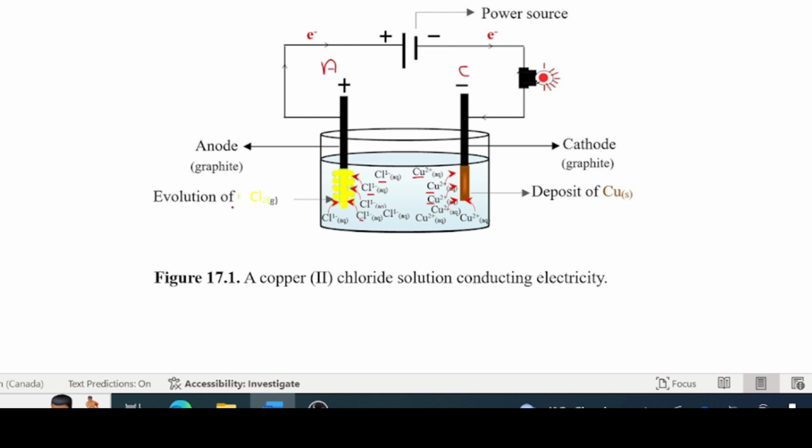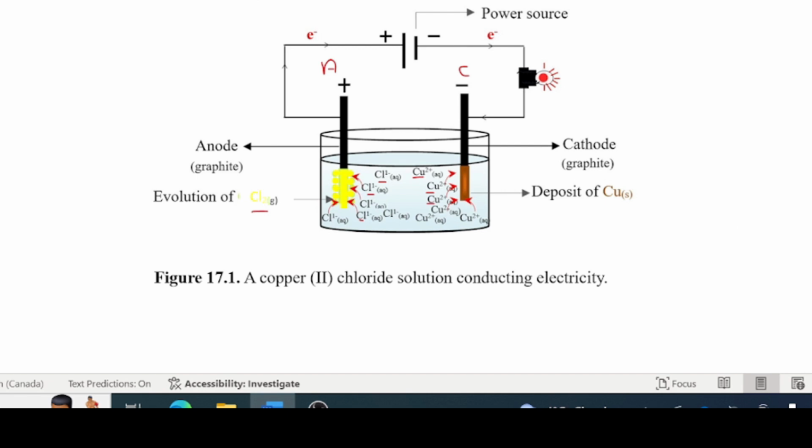Observe also how I'm showing you here that there is an evolution of chlorine gas at this electrode on the anode, and there's a deposition of copper atoms on this cathode here. Note those things. So four things. Positive ions are going towards that side. Negative ions are going toward that side. Chlorine gas is produced here, and a brown deposit of copper is formed on this electrode here.